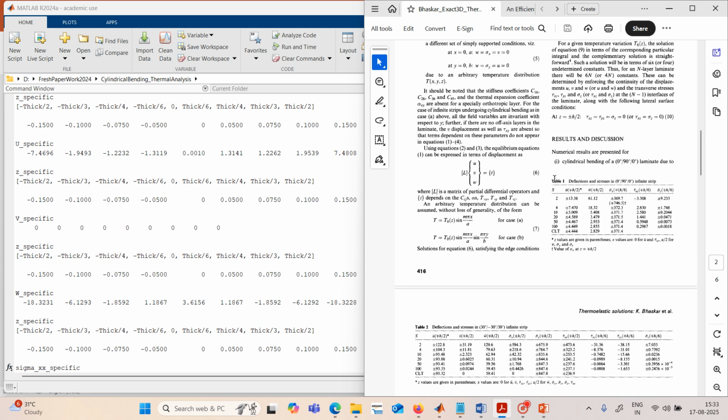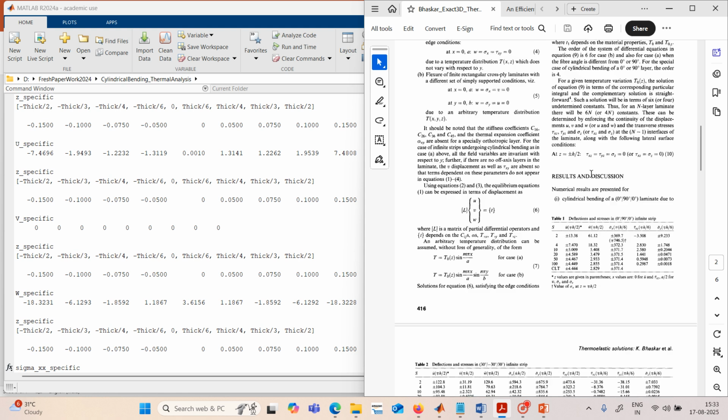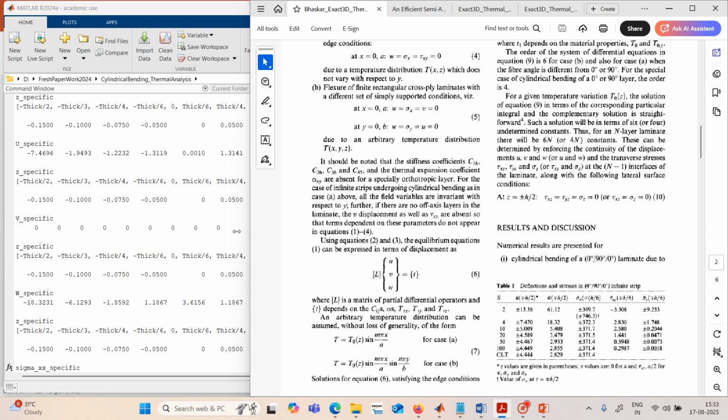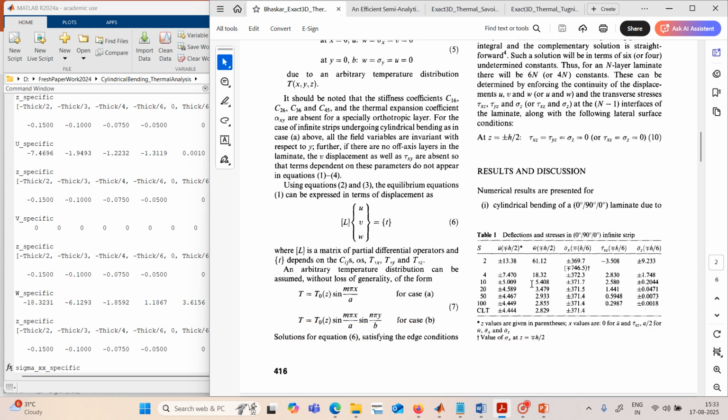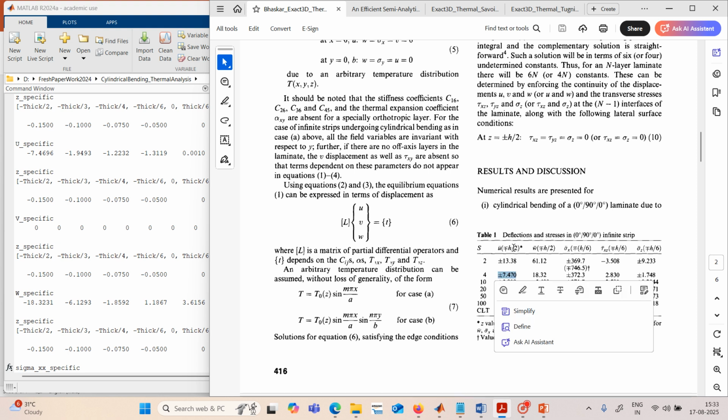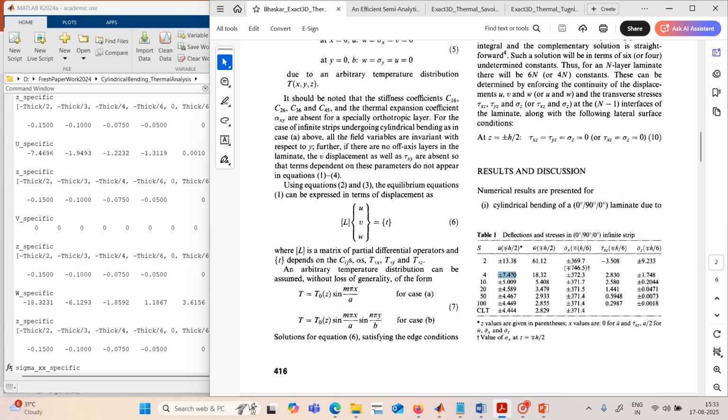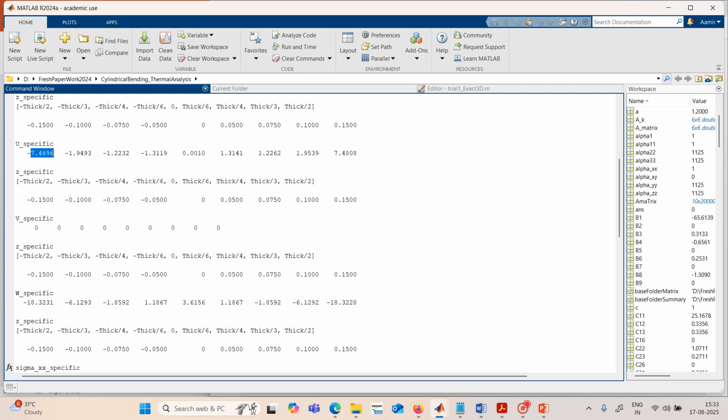Here, I should mark it, I will just underline here. So U at plus minus h by 2 is 7.470. You can see the results here: U is 7.4696, that is 7.47.